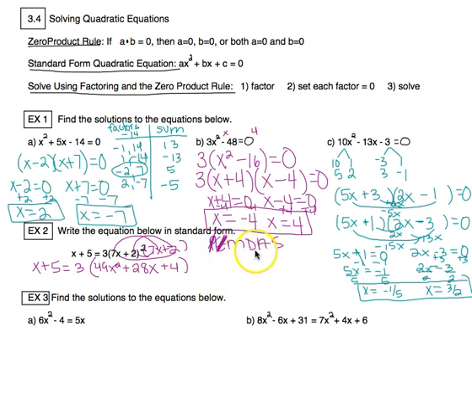So now multiplication and division. So this isn't multiplication, but this is. So multiplication in this case means that I'm going to distribute that 3. So 49 times 3, well, 50 times 3 would be 150. It's going to be 3 less than that. So 147x squared. Then 28 times 3 gives me 84. So 84x, and then 3 times 4 gives me 12.